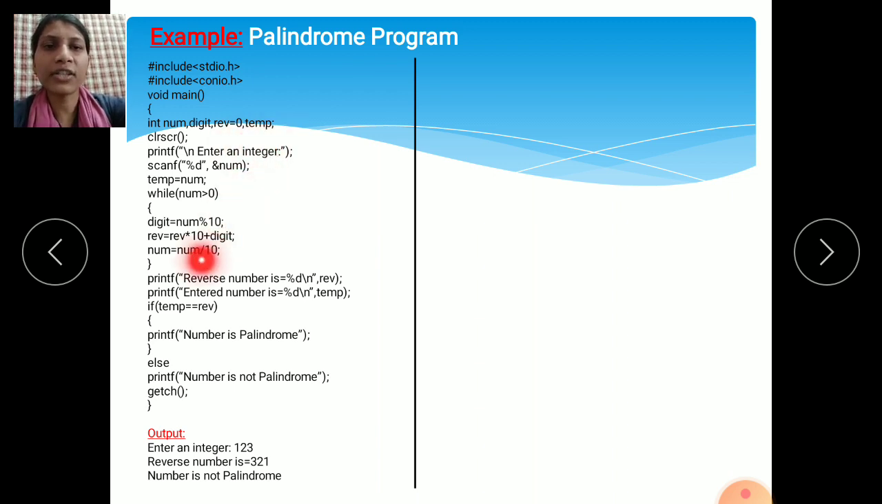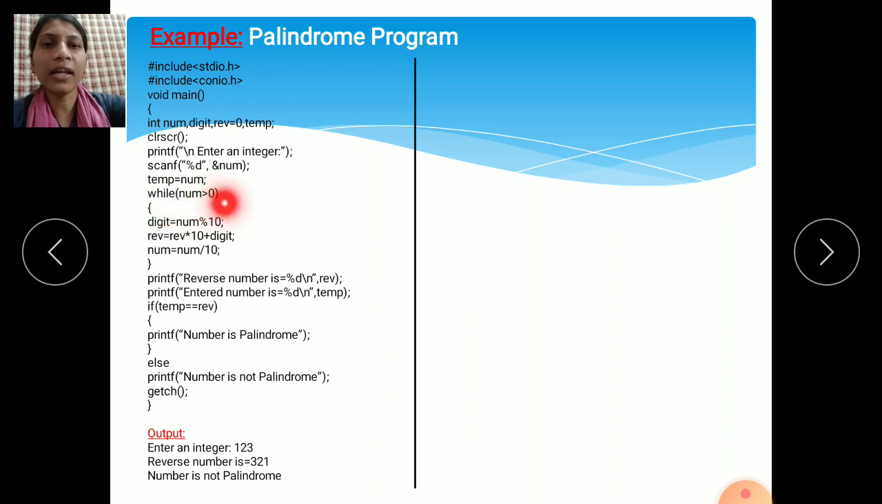So take 0 plus 0 into 10 plus digit, means whatever value you will get here as digit, that it will put here. Then num equals to num divided by 10. Using this formula the computer can calculate the result, and this loop is executed again and again up to the condition becomes false. If this condition is true, the followed part is executed again and again. Then again the loop comes here.